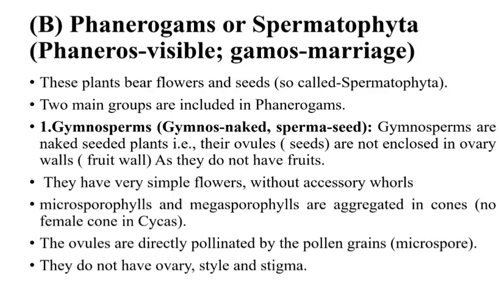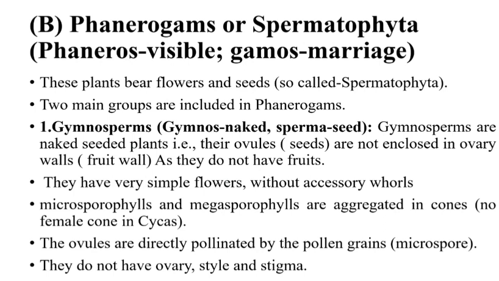Then phanerogams or spermatophyta. These plants bear flowers and seeds, so they are called spermatophyta. Two main groups are included under phanerogams: one is gymnosperm, the other one is angiosperm. Gymnosperms are naked seeded plants, that is, their ovules are not enclosed in an ovary wall or fruit wall, as they do not have fruits.